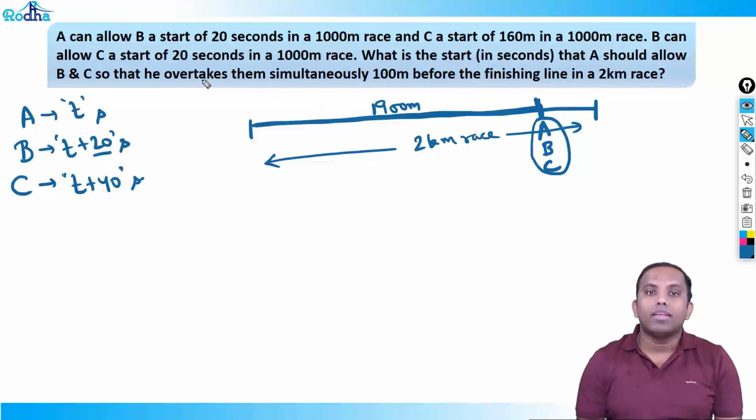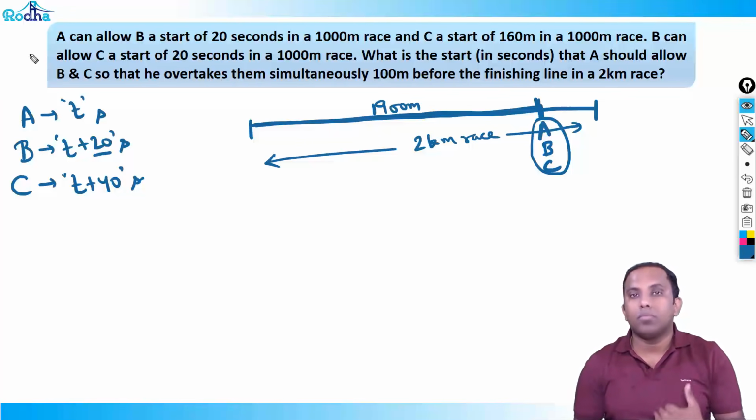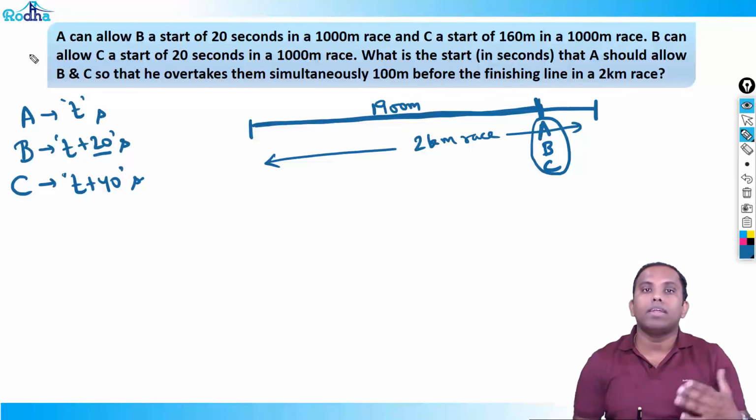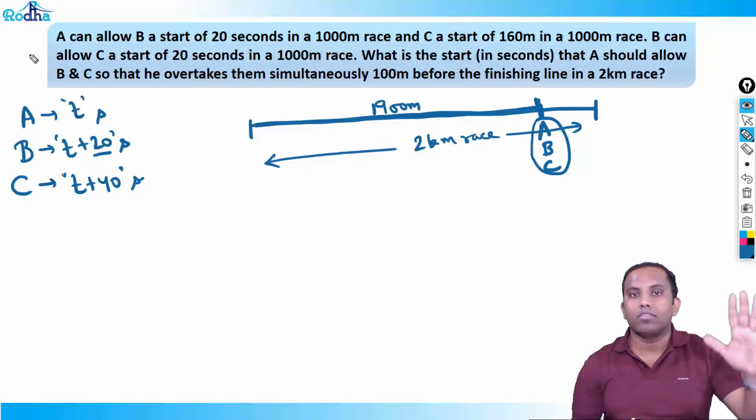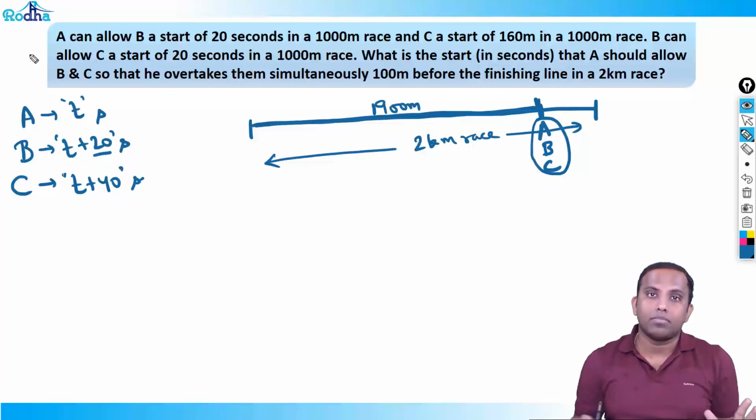So see, in a 1000 meter race, A can allow B a start of 20 seconds, right? What does this part mean? A can allow B a start of 20 seconds. That means it is as much time as A doesn't lose the game, right? A should not lose the race, right? So A can maximum allow a 20-second lead to B to run the race.